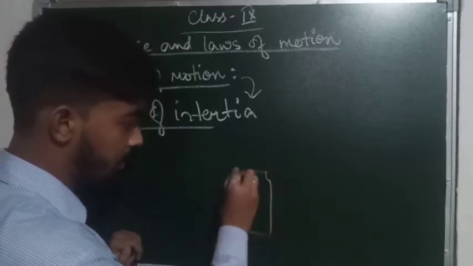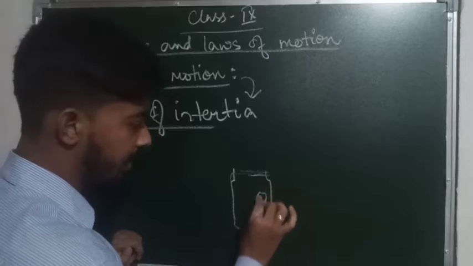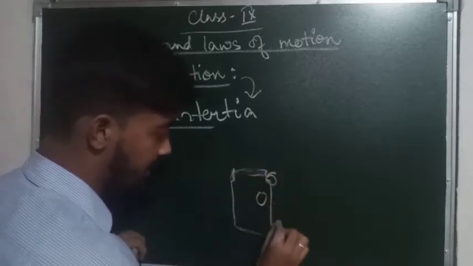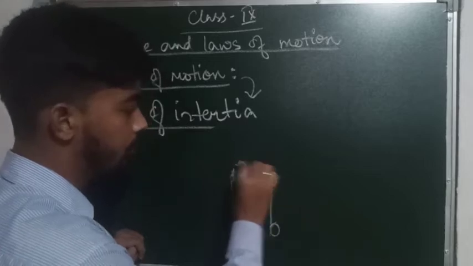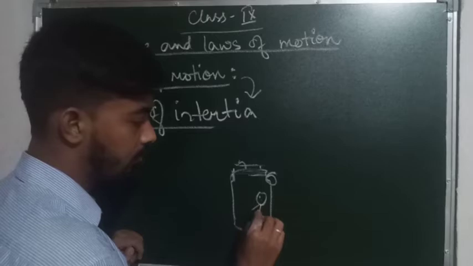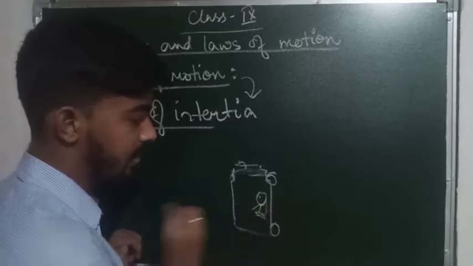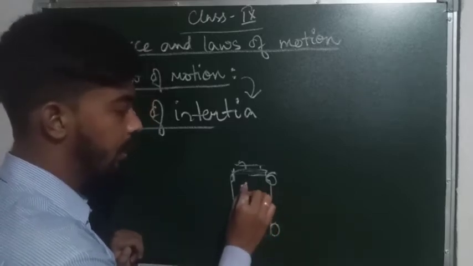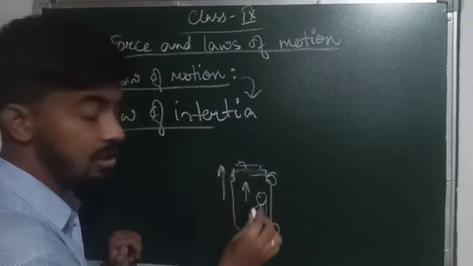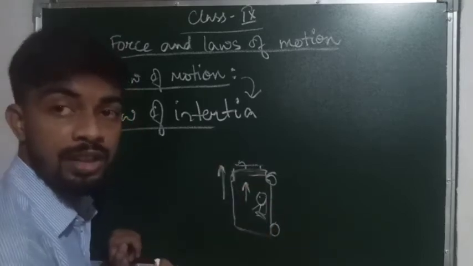Like this is a bus, for example. A person is sitting here, means we are seeing from the upper side of the bus. This is the bus moving on the road. The person is sitting here. When the bus is moving in this direction, in the forward direction, the person is also moving in the forward direction with the bus.